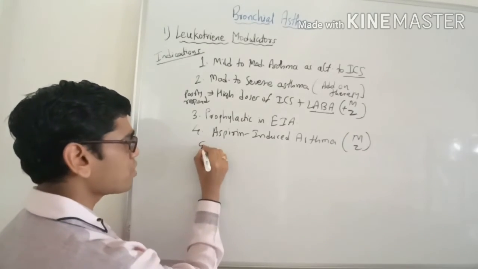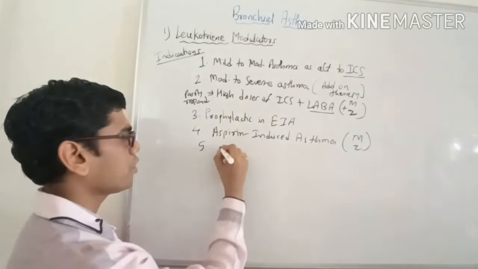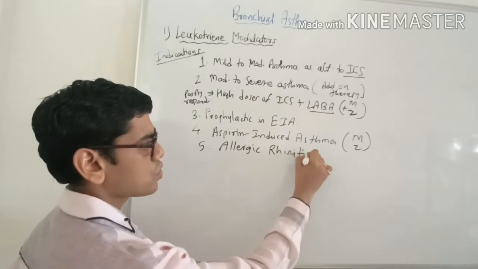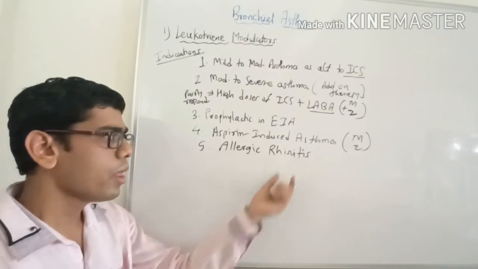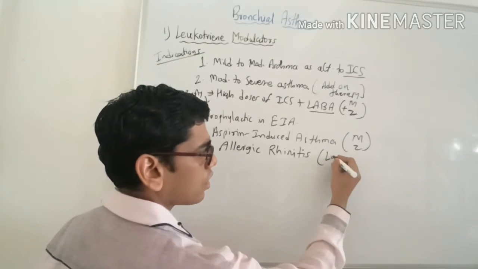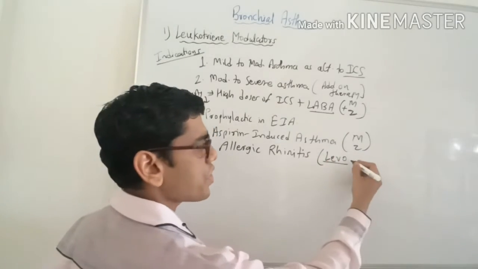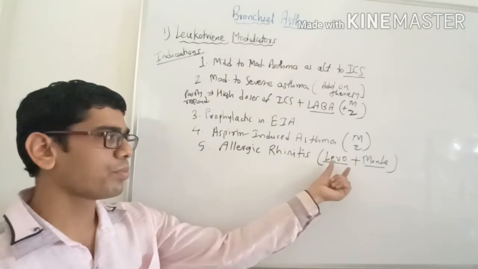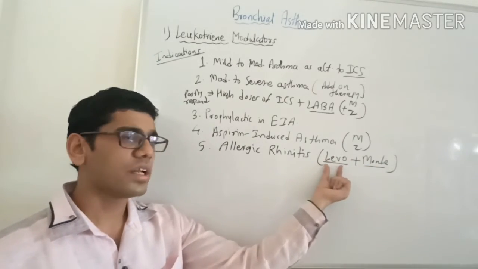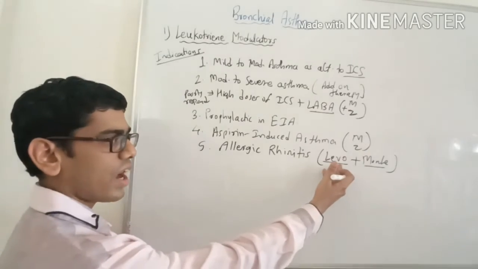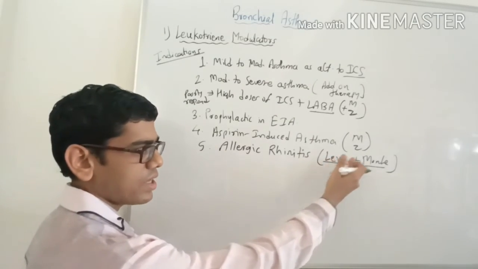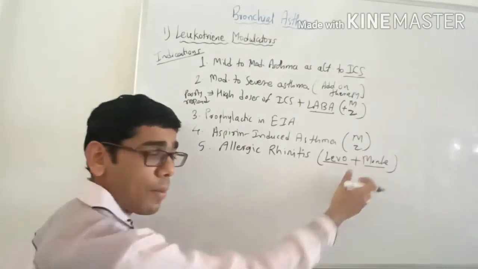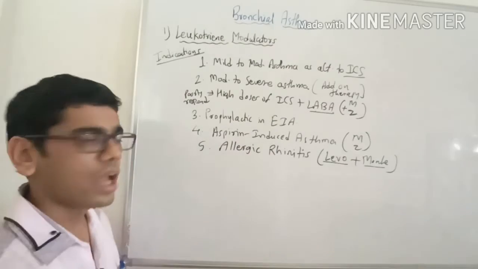Next, a very common use nowadays of montelukast and zafirlukast is allergic rhinitis. So सर्दी हो जाती है, एलर्जिक सर्दी हम जिसको बोलते हैं. These patients are given a combination of antihistaminics like levocetirizine and montelukast. This combination is nowadays becoming very popular. Levocet M: Levocet contains levocetirizine, M is montelukast. Because of the anti-allergic action of the antihistaminic and the anti-leukotriene action of montelukast, as well as some amount of anti-allergic action, they can be useful in allergic rhinitis.